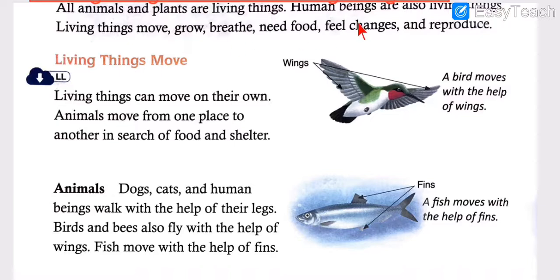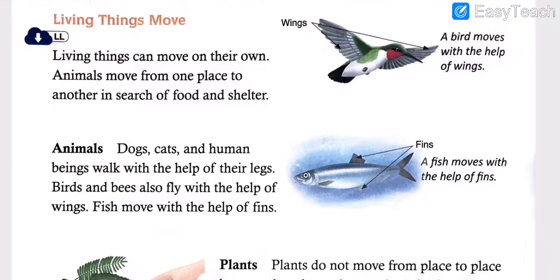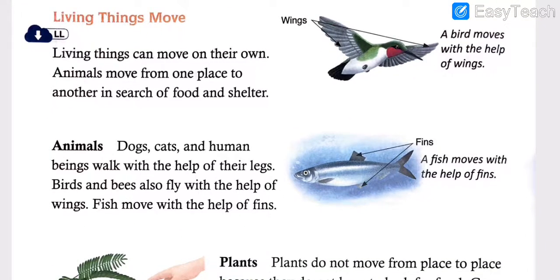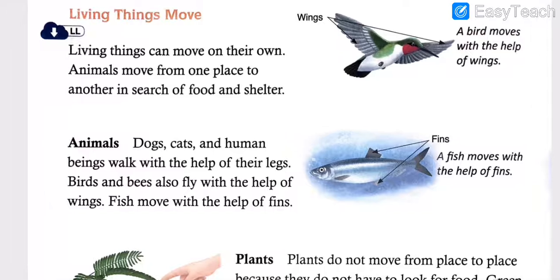So if these are the characteristics you can find in anything, then that particular thing is a living thing, whether it's a fish, bird, any animal, whether it's a wild animal, herbivore, carnivore, whatever, they all are living things. So living things move. So let's read this.